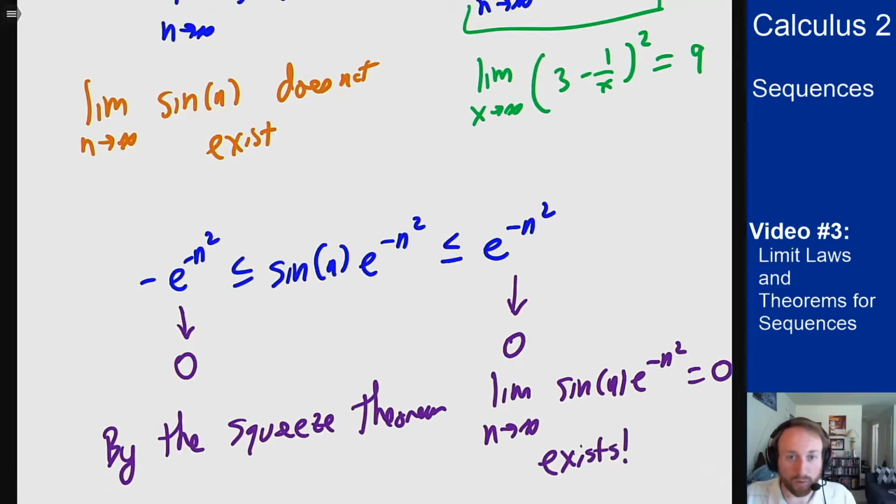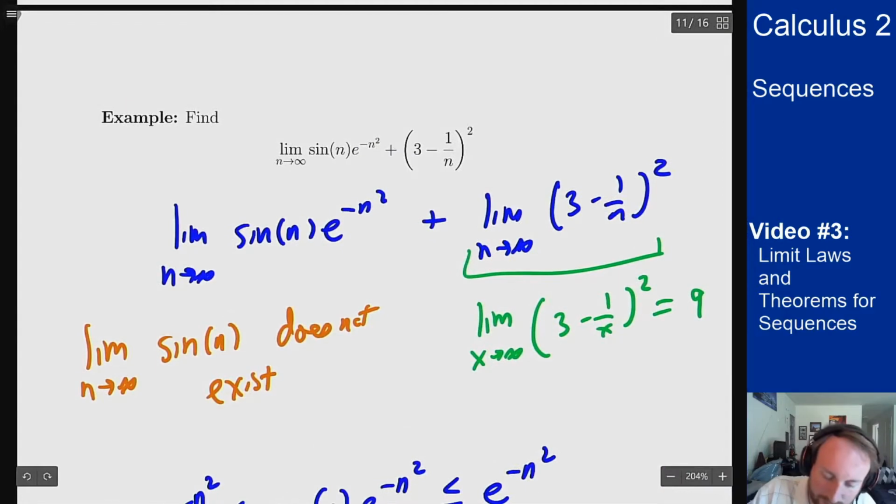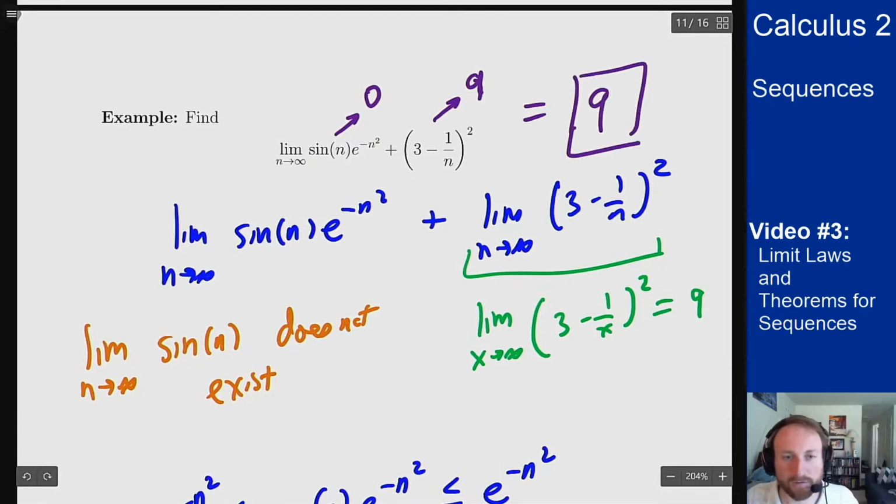Therefore, my whole process above was fine because these limits both exist. I can use my addition law to split this up into two pieces. And if I scroll back up, we know this part here goes to 0, this part here goes to 9, therefore this whole thing goes to 9. That would be the answer for figuring out the limit of this sequence. So that's the idea of limit laws for sequences and how they can be used to evaluate limits of sequences. It's important to keep in mind that these laws only work when the sequences are convergent, and you may have to use the Squeeze theorem for sequences to get that result to then be able to apply all these things together.